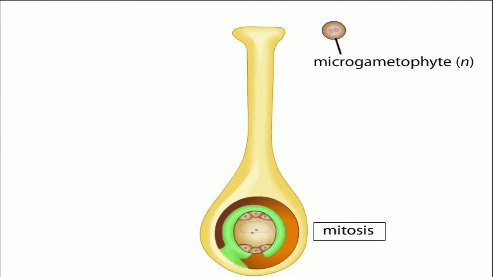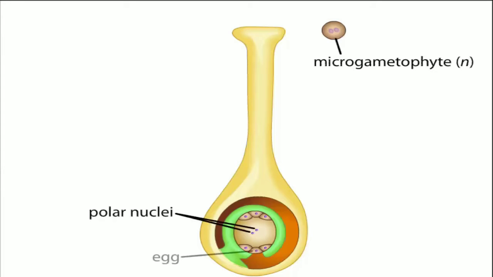One large, centrally located cell contains 2 nuclei called polar nuclei. Another cell is the egg. The 7-celled structure makes up the female gametophyte called the megagametophyte. The pollen grain pollinates the female parts of the flower by landing on the stigma.